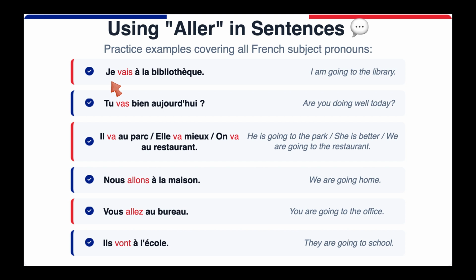Here are the examples. Je vais à la bibliothèque. I go to the library. Tu vas bien aujourd'hui? Are you doing well today? You see that? You're using the aller, which is the going, as how are you doing? Il va au parc. He's going to the park. Elle va mieux. She's better. On va au restaurant. We are going to the restaurant. Nous allons à la maison. We are going home. Vous allez au bureau. You are going to the office. Ils vont à l'école. They are going to school.